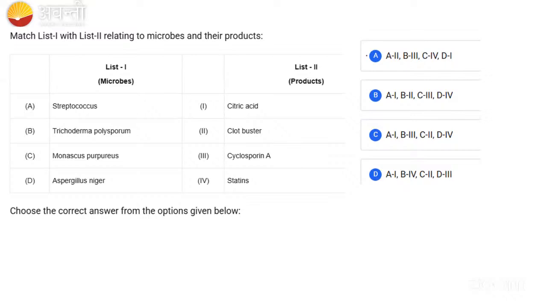Yes, correct. So the correct answer is option A. Here we can match this. Streptococcus will form streptokinase, and streptokinase, we all know, acts as a clot buster. Then coming to Trichoderma polysporum, what is it doing? Cyclosporine, right? It is an immunosuppressant. For B, it is 3.